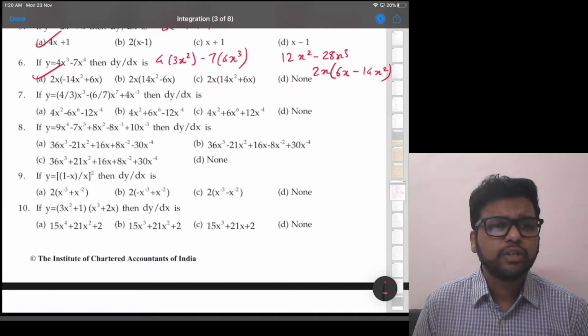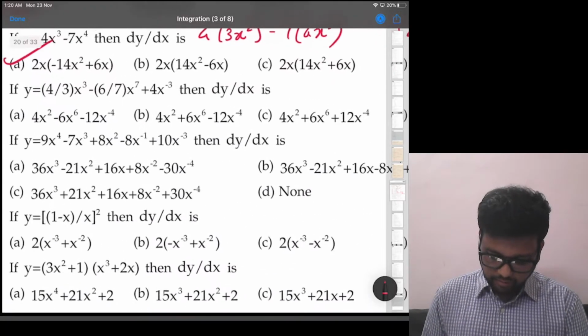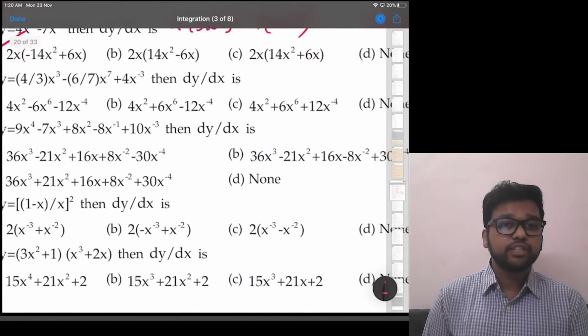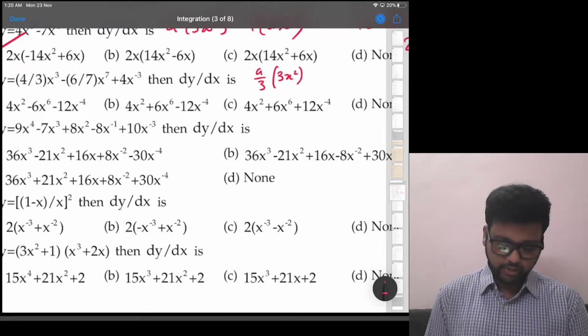Actually, we can take one more 2 and x common, but they have not taken it. Seventh, again a simple question, basic rules. 4 by 3 x cube, that means 4 by 3 will remain as it is. X cube will become 3x square.